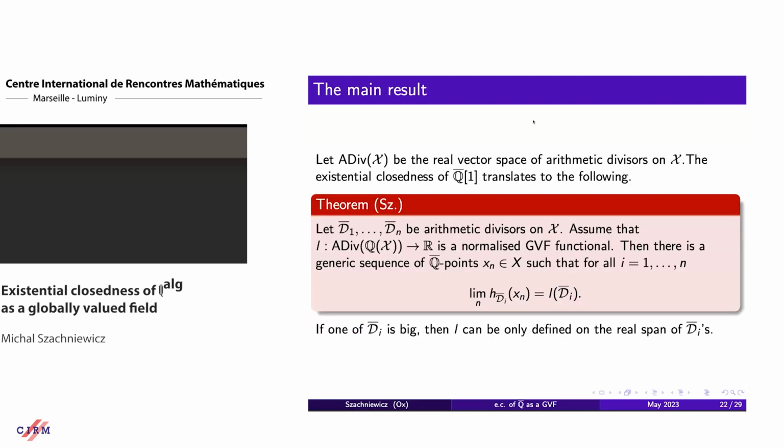Okay, so let's now go to the proof of the main result. How does it use the oracle of geometry and this intersection product? From the point of view of these GVF functionals,